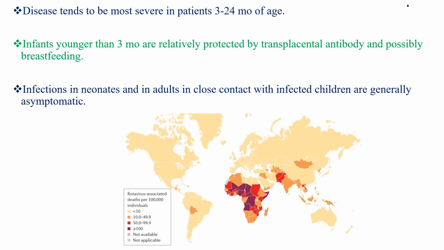Disease tends to be most severe in patients 3 to 24 months of age. Infants younger than 3 months are relatively protected by transplacental antibody and possibly breastfeeding. Infections in neonates and adults in close contact with infected children are generally asymptomatic.